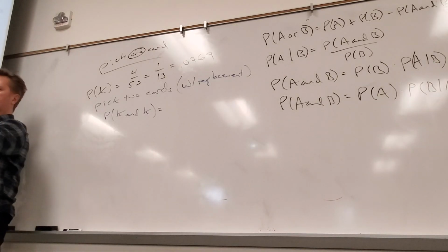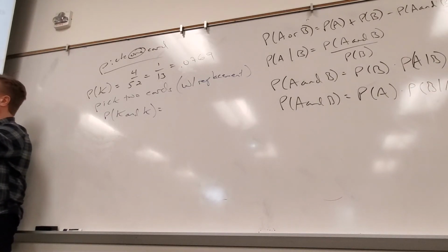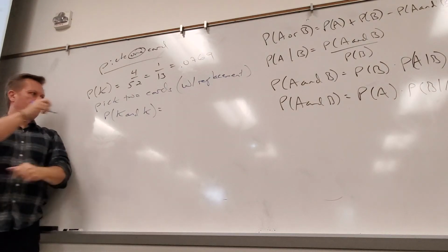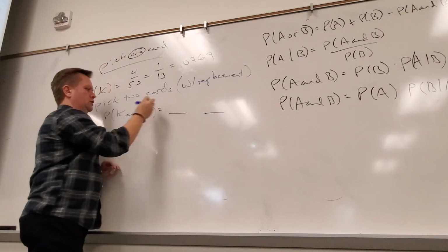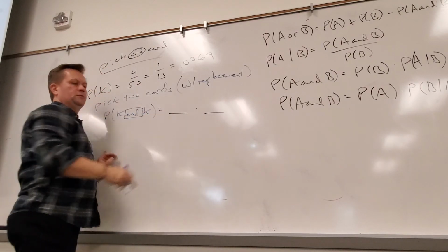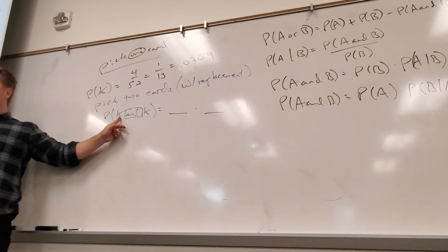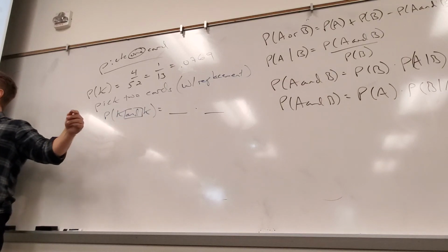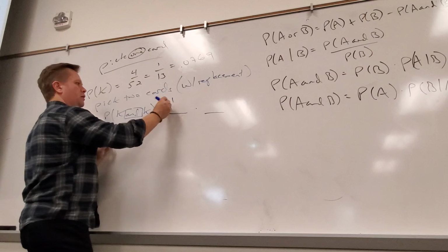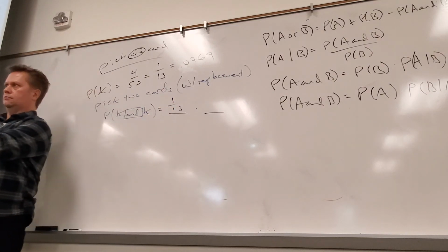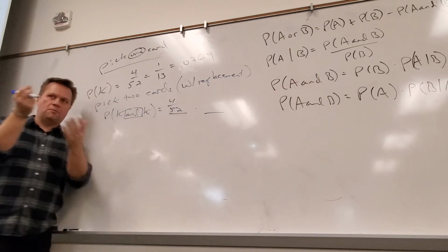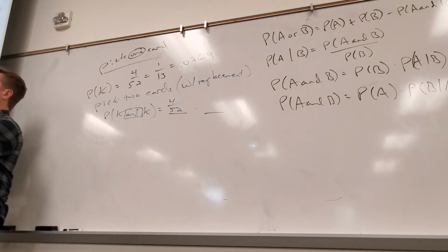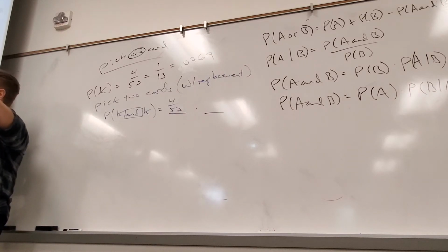I look at this like a hangman game, because I'm weird. 2 things I got going on here, right? So I got 2 spots. What goes in the middle? What operation? Well, what's "and"? Times. What's the probability the first one's a king? 4 out of 52, or 1 out of 13, even better. I put that card back in. Actually, let me keep it 4 out of 52, just for now. Put the card back in. What's the probability the next one I get is a king? Still 4 out of 52. Nothing major there, right?